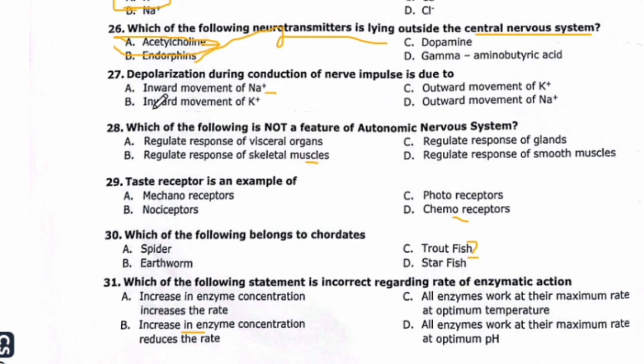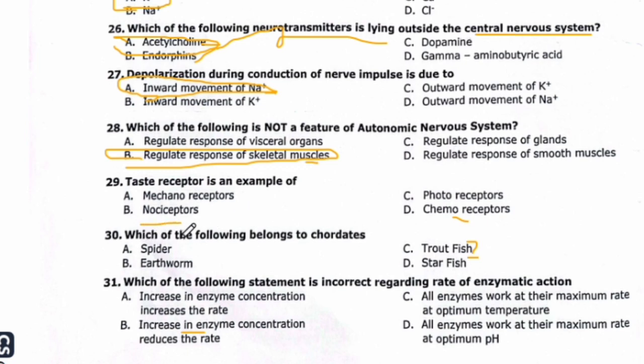Depolarization during conducting of nerve impulse is due to. Right option is inward movement of sodium. Depolarization during conduction of nerve impulse is due to inward movement of sodium ion. Which of the following is not a feature of autonomic nervous system? Regulate response of visual organs, regulate response of glands, regulate response of skeletal muscles. So the right option is regulate response of skeletal muscles.